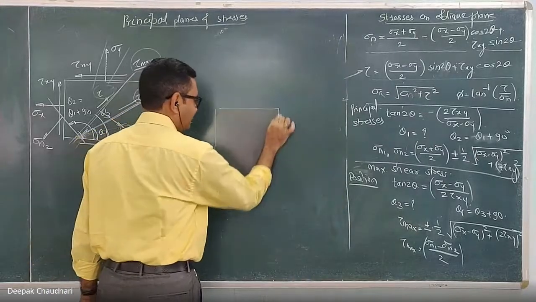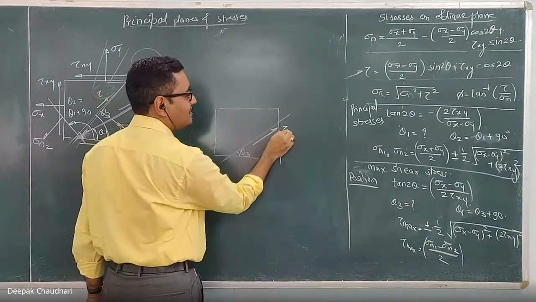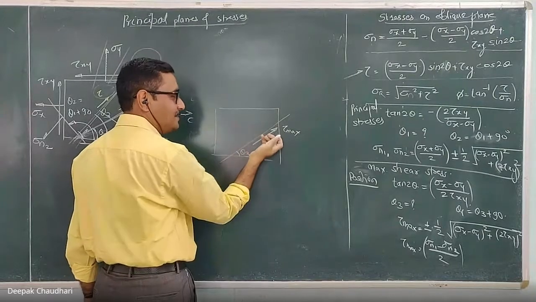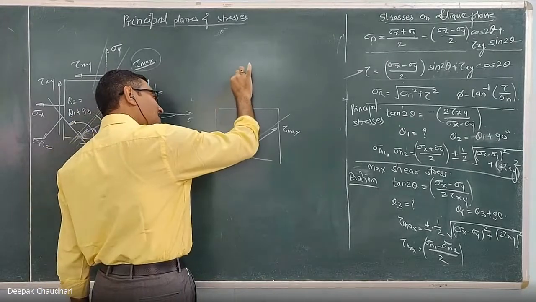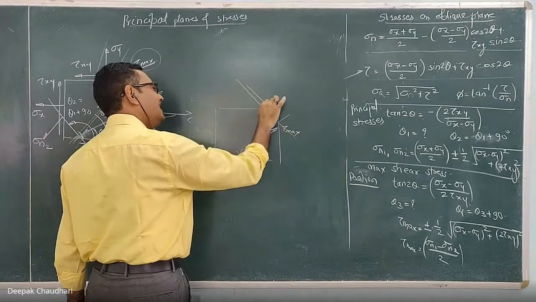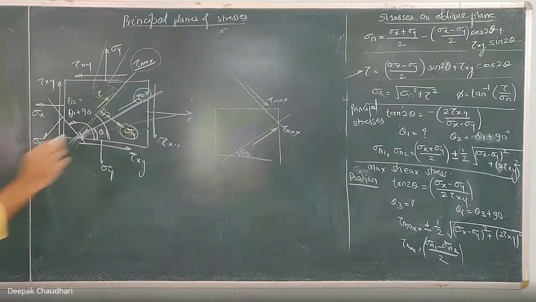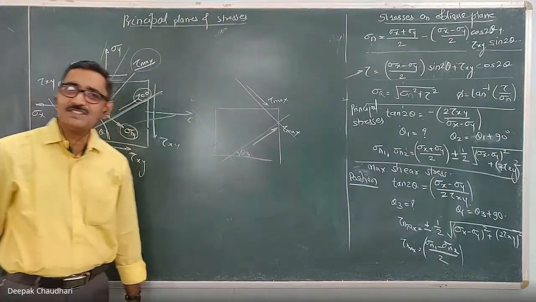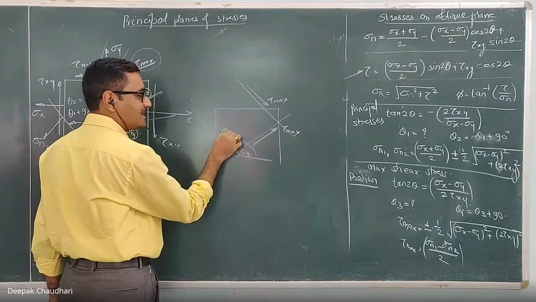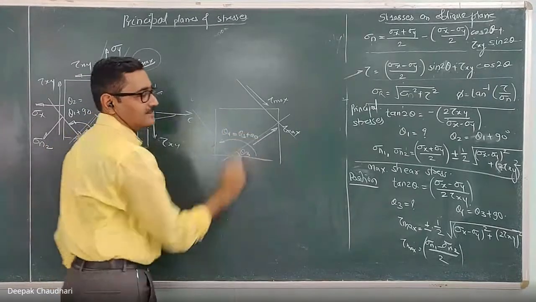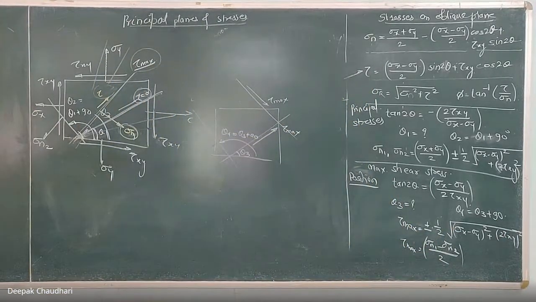Again, the same thing. If this is one plane inclined at an angle of theta degrees which carries the maximum shear stress, अगर इस पे maximum shear stress है, कितना भी रहने दो, वो maximum है. Another plane which will be perpendicular to that will also carry an equal amount of shear stress, which will also be a maximum, which is the complementary shear stress. Whose inclination will be how much? Theta 3 plus 90. If I denote this as theta 4, then this will be theta 3 plus 90. So there are again two mutually perpendicular planes which carry the maximum shear stress.